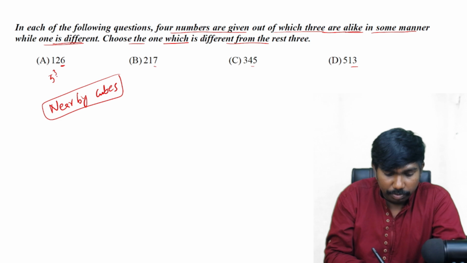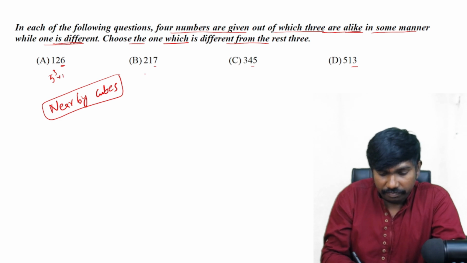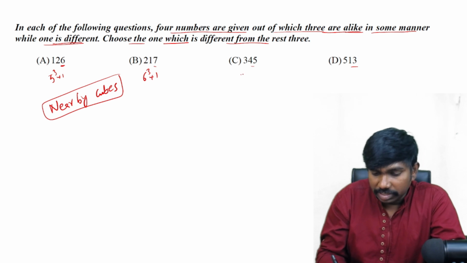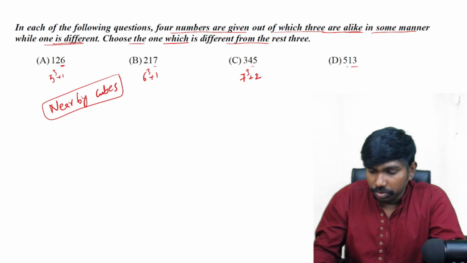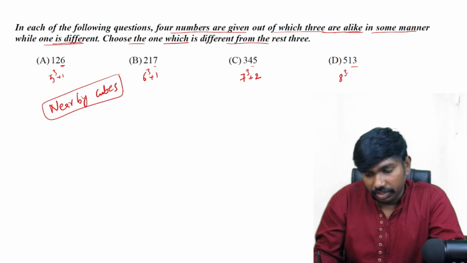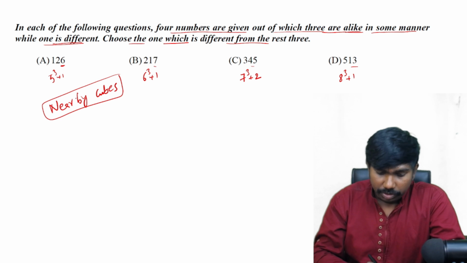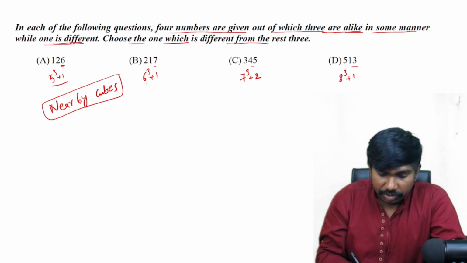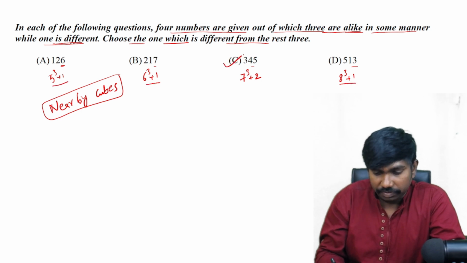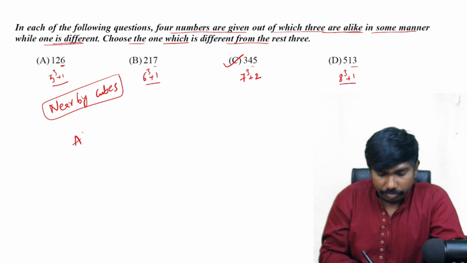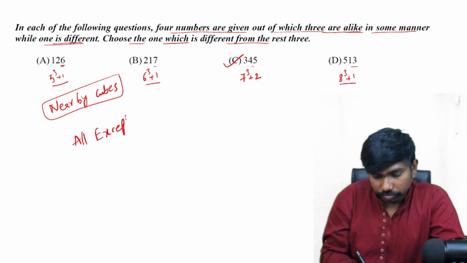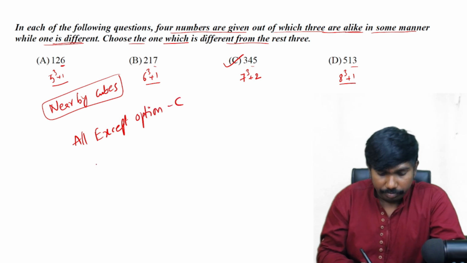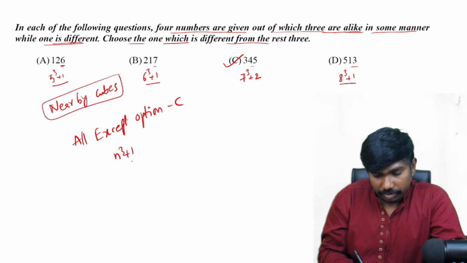This number is 5 cube plus 1. This number is 216, 6 cube plus 1. This number 7 cube 343, but it is plus 2, and this is 8 cube 512 plus 1. So if you observe this number cube plus 1, cube plus 1, cube plus 1, except this one, all except option C, the logic is n cube plus 1. Okay,